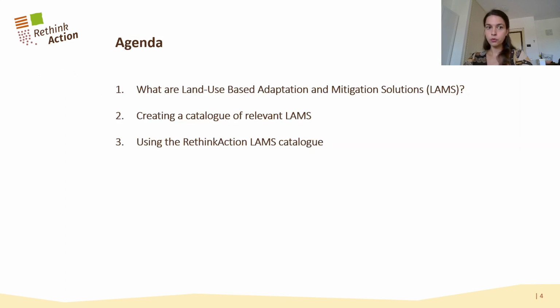The module includes three main parts. The first one focusing on what are land-use-based adaptation and mitigation solutions, in short LAMS, creating a catalog of relevant LAMS, and using the RethinkAction LAMS catalog.